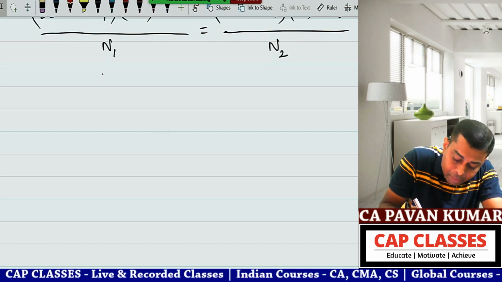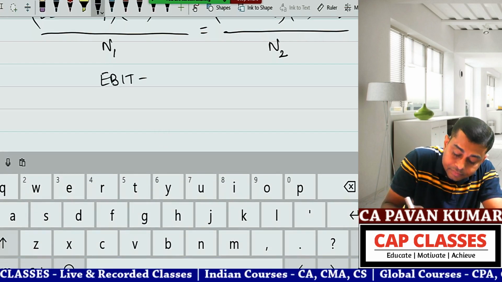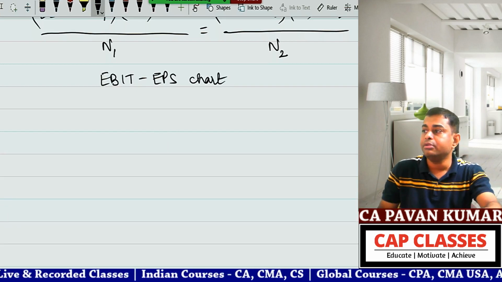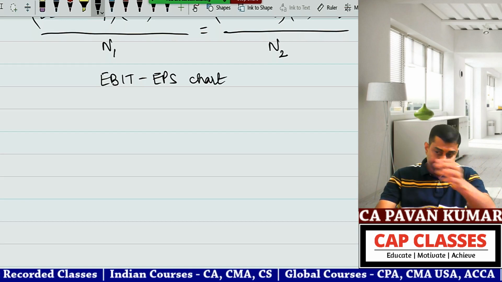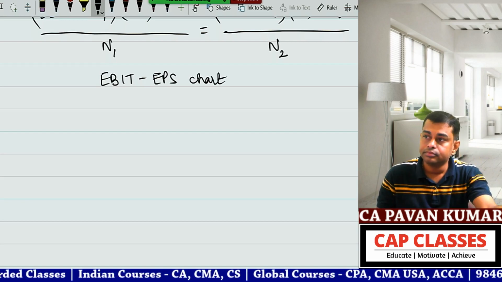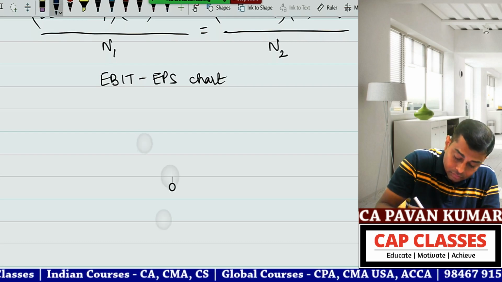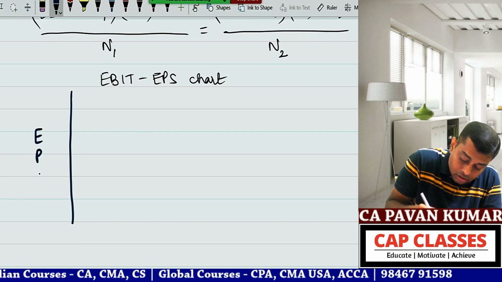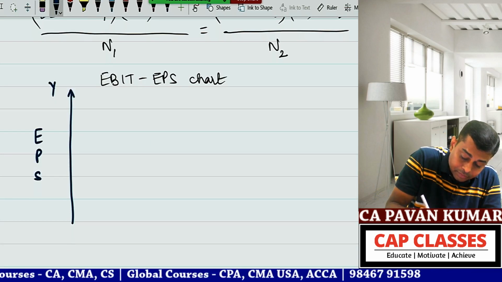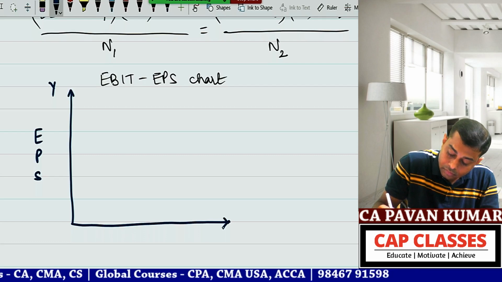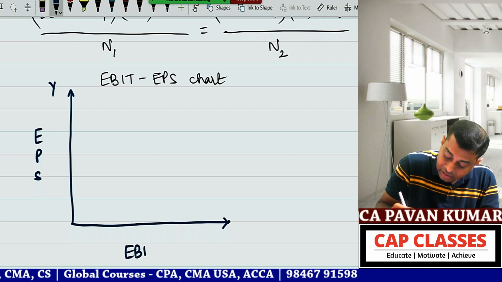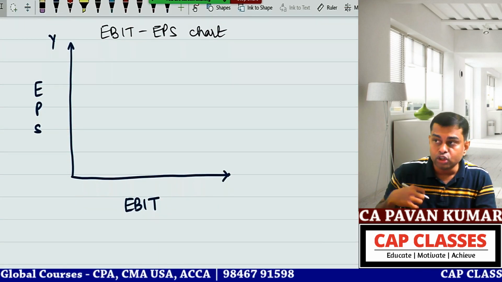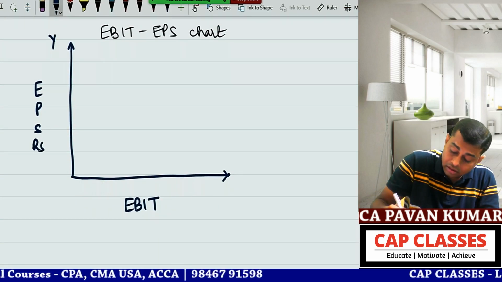Put the heading EBIT-EPS chart. EPS on the y-axis, EBIT on the x-axis. Both are in terms of rupees.